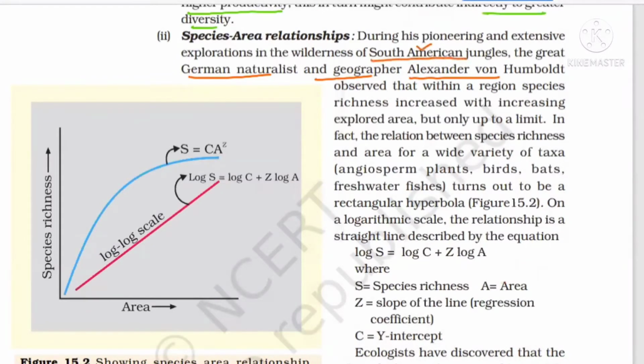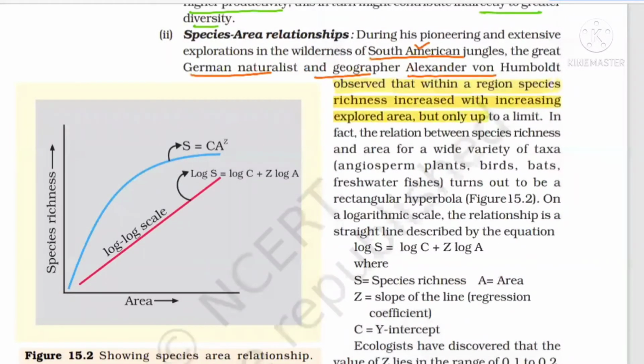Then he observed that species richness was increasing with increasing explored area, but only up to a limit. Species richness means number of species present per unit area. So it will increase the moment you increase the area, but only up to a limit.